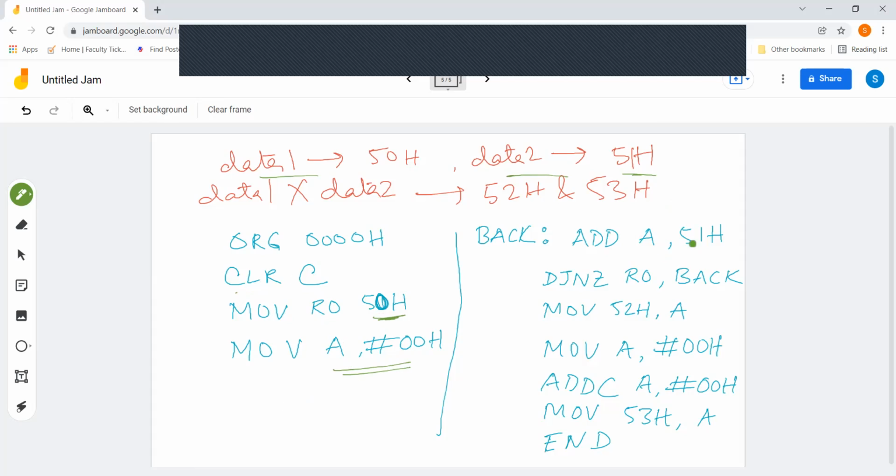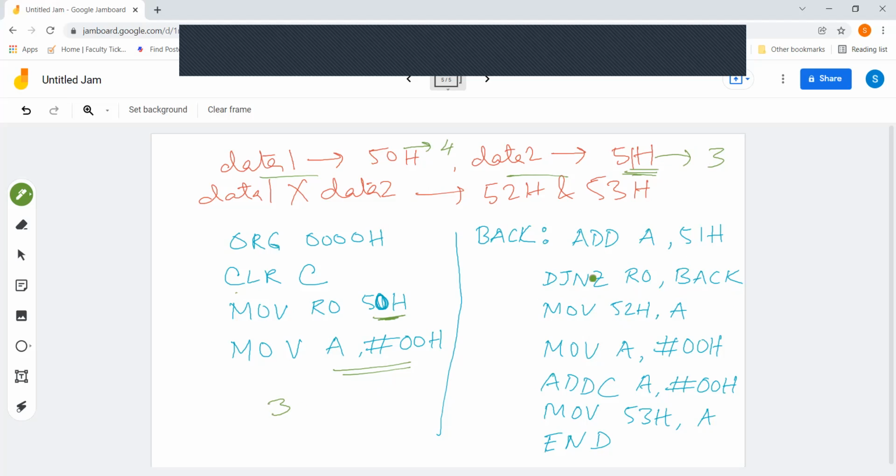Now I am adding what is there in the other location, that is data 2, with the accumulator. The accumulator is having 0. Let me use one example. Let's say 50 location is having 4 and 51 location is having 3. So 3 will be added to the accumulator, and the accumulator will now be having 3.